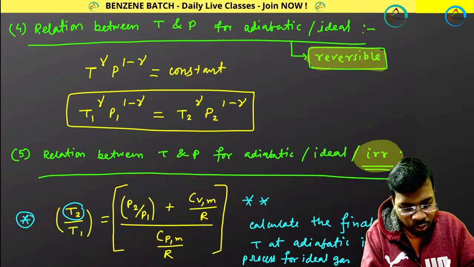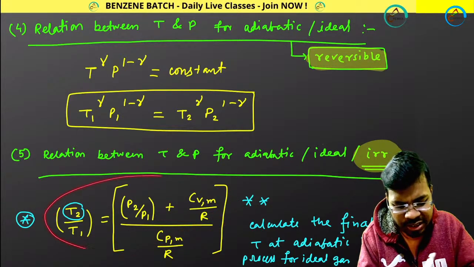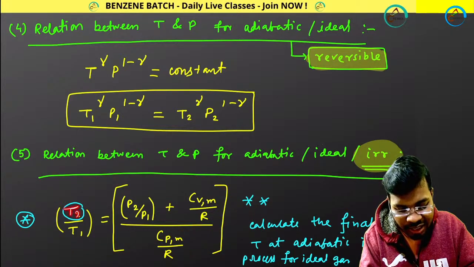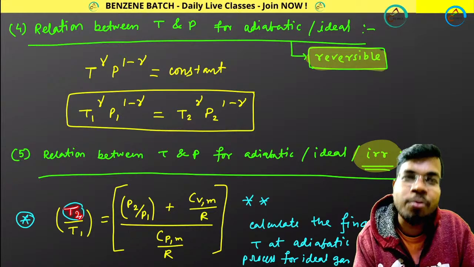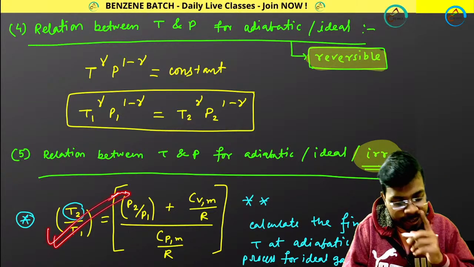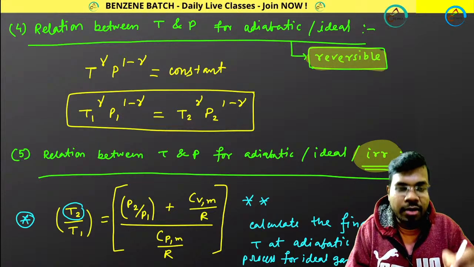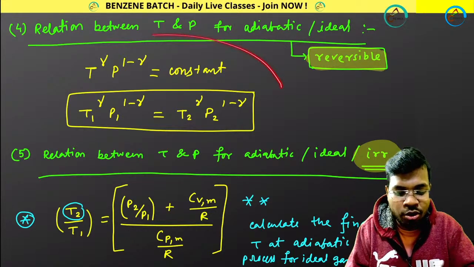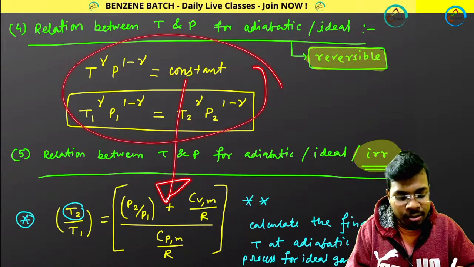From this formula, what kind of question will you be facing? Calculate the final temperature for an adiabatic irreversible process. Please note it down. I am holding it here. Open your copy. Wherever you are making notes, please add this expression.